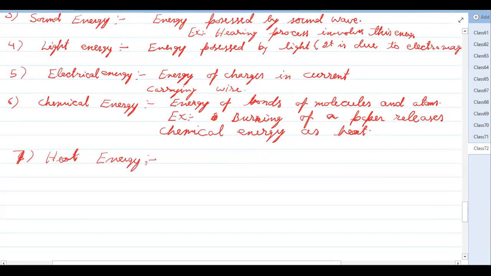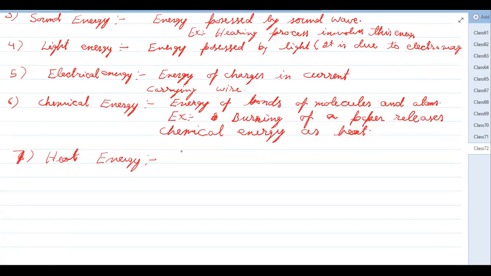This is the energy contained by the molecules and atoms at microscopic level. It means if you add the kinetic energy of every small molecule in a gas, solid, or liquid, whatever. The kinetic energy can have various parts due to vibration, rotation, and translation. If you add all of them, we get the heat energy.